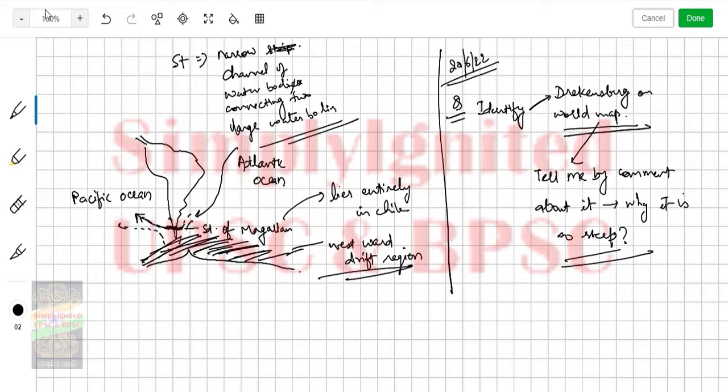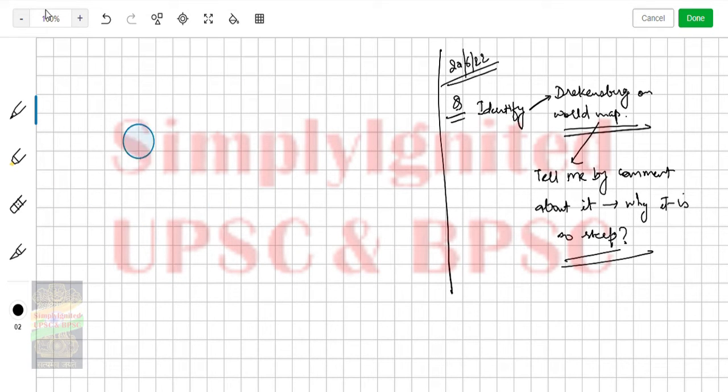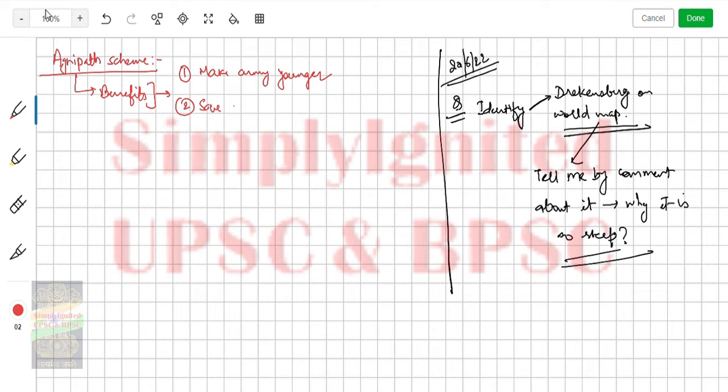Look, this Agnipath scheme has 3-4 angles to it, right? We have to understand the angles of this Agnipath scheme. So I'll give you a picture this time because it is important. So Agni, let me change the pen color, right? Agnipath scheme. Okay. So what is this scheme and why is this scheme? Its benefits you have to first understand. What is the benefit? Number one, make the army younger. Save on pensions. These are the two main benefits of this scheme, right?